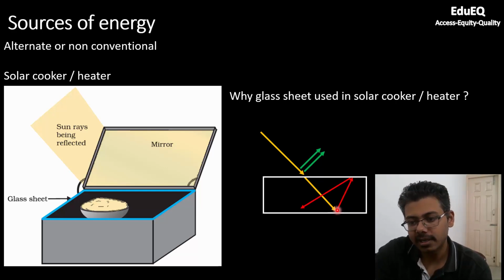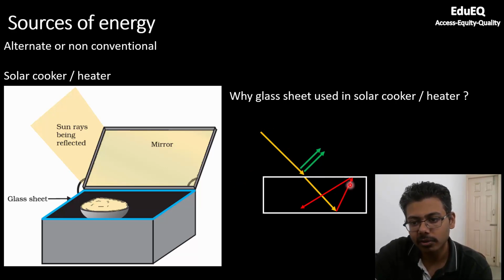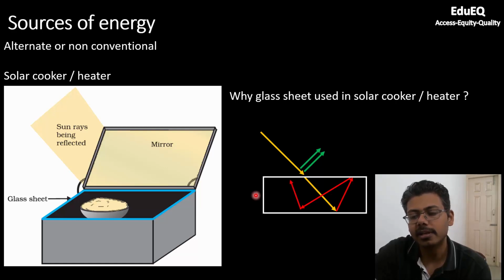But upon striking the surface, or upon getting absorbed by the black coating which is inside, it loses a part of its energy. When it loses a part of energy, its wavelength increases. Once the wavelength increases, it cannot escape this box because you have glass here. Just like high wavelength infrared radiation was reflected here, it will also get reflected at this surface, and these infrared rays are trapped inside this box, and this will lead to heating of whatever material is kept inside. So I think this is clear now.